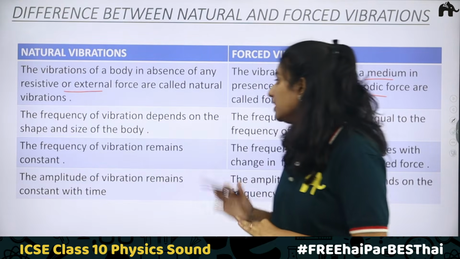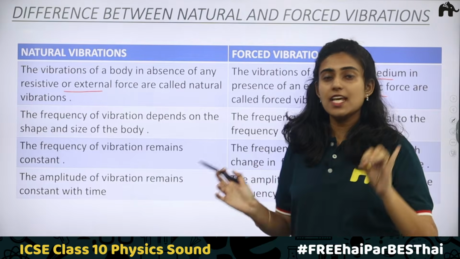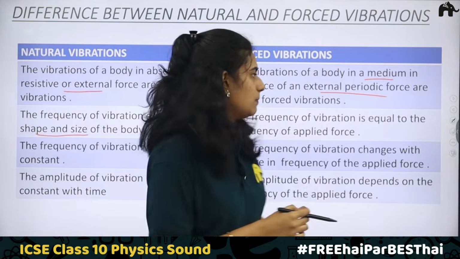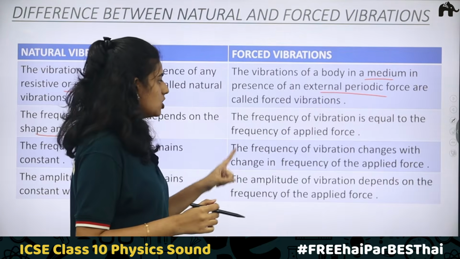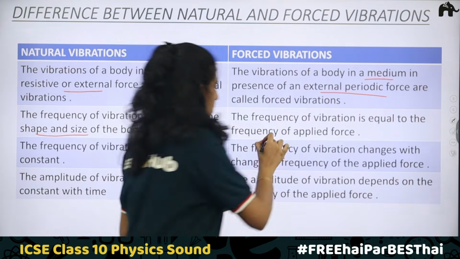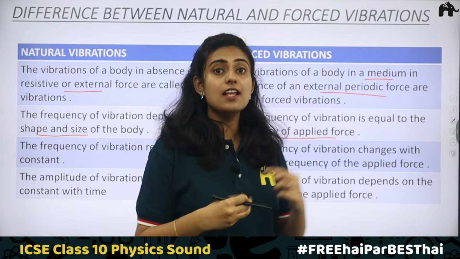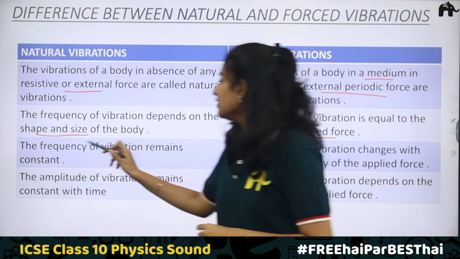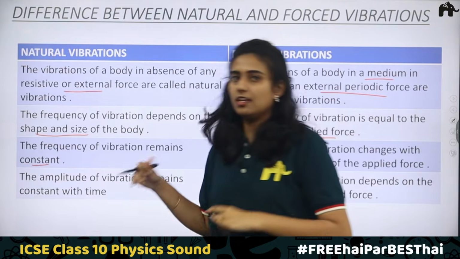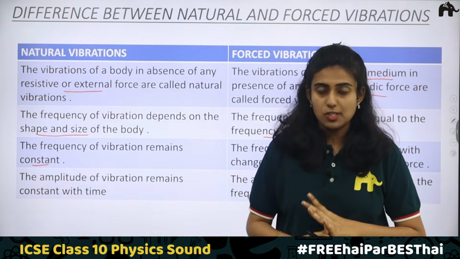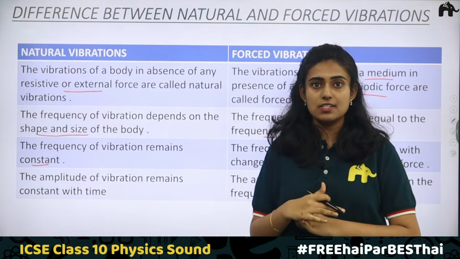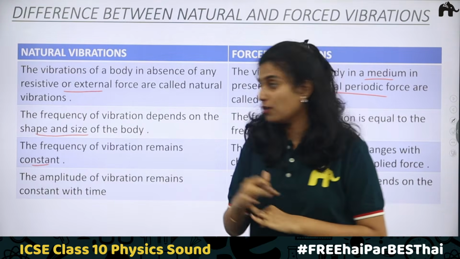Second point, the frequency of vibration depends on the shape and size of the body. These are the only factors on which the frequency of natural vibration depends. But in forced vibration, the frequency of vibration is equal to the frequency of the applied external periodic force. Third point, the frequency of vibration remains constant. In natural vibration, the natural frequency is always constant. Similarly, the amplitude will always be the same.